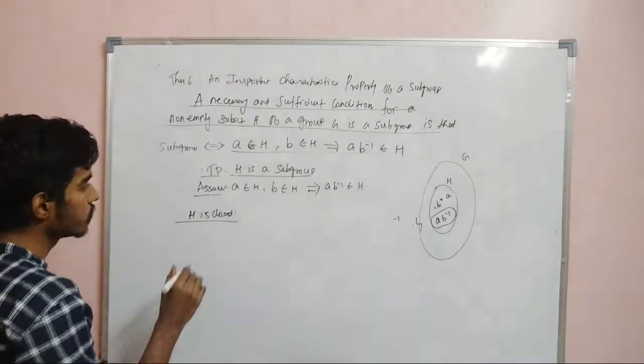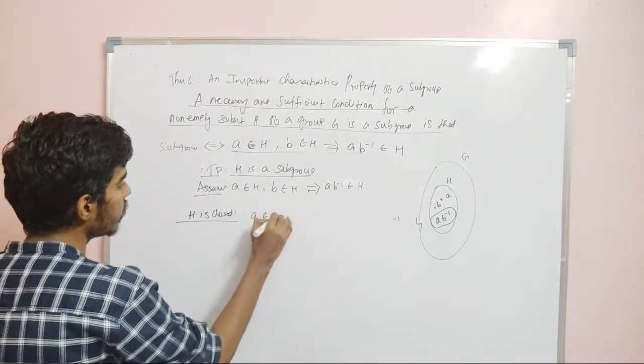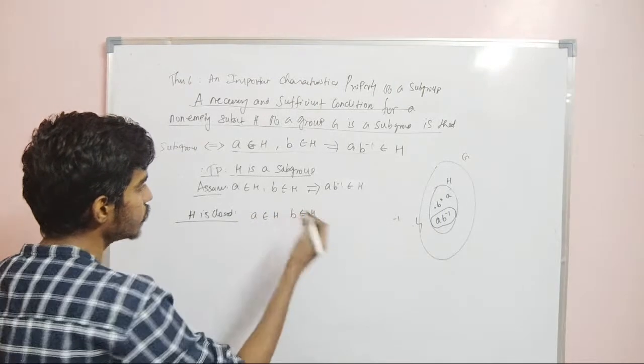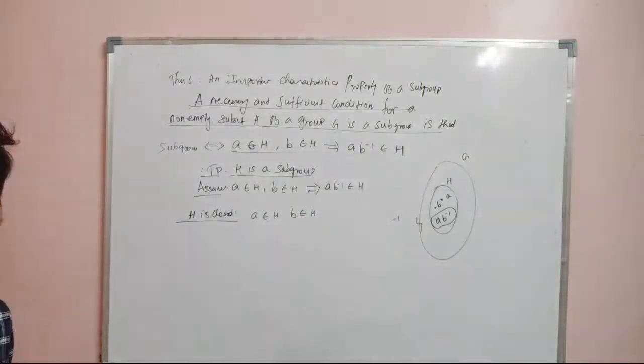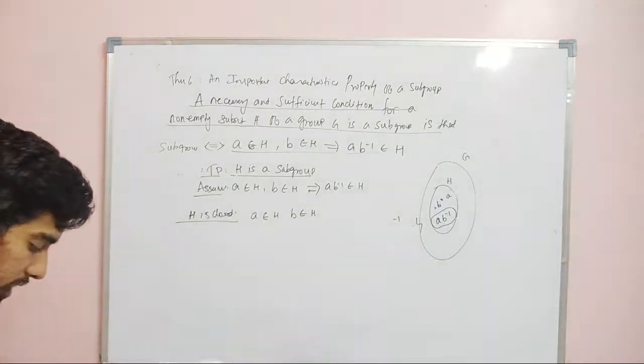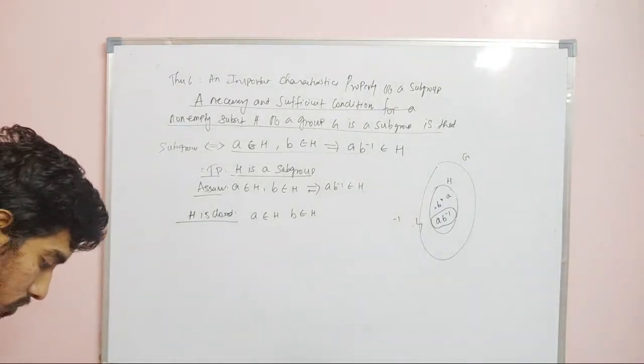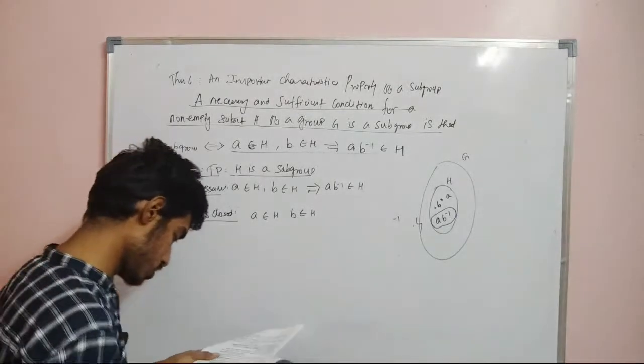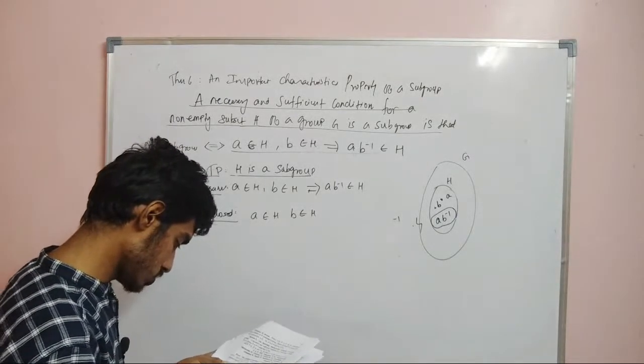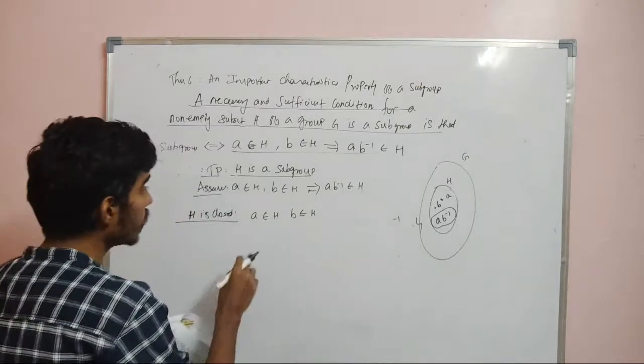So H is closed. That means if A belongs to H and B belongs to H, I need to prove that AB belongs to H. What is the assumption?